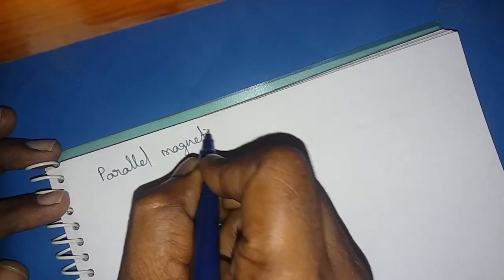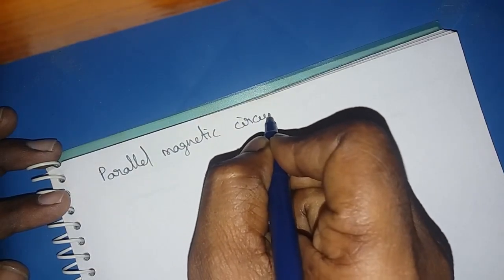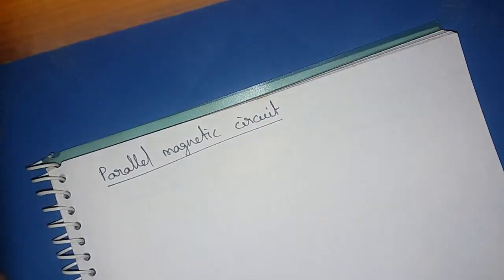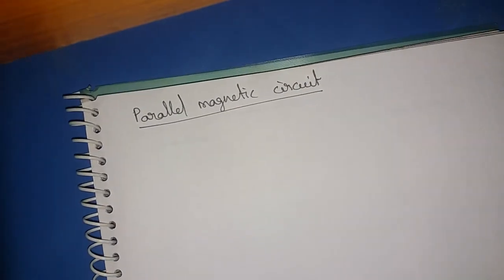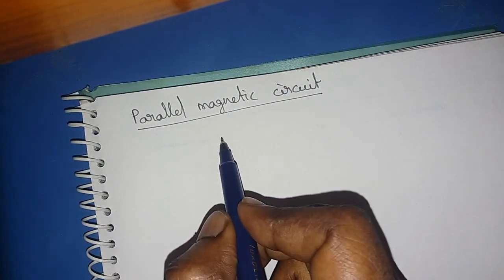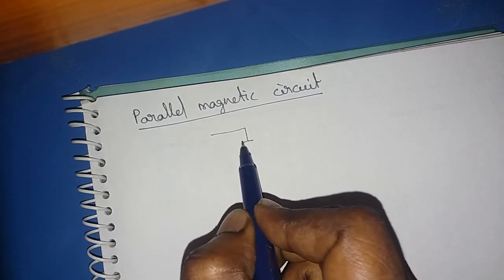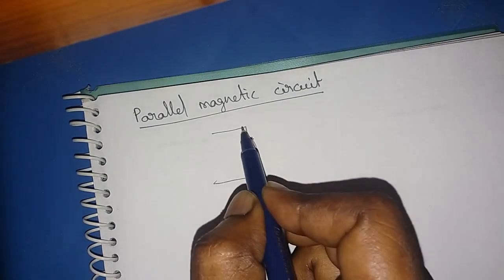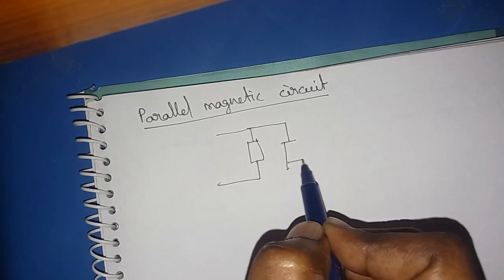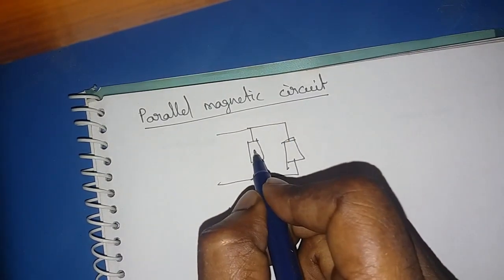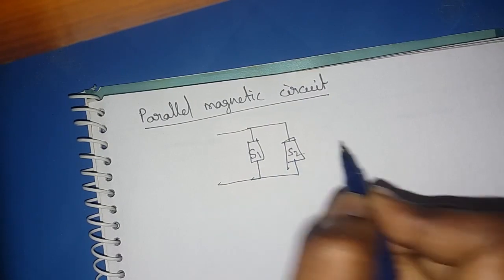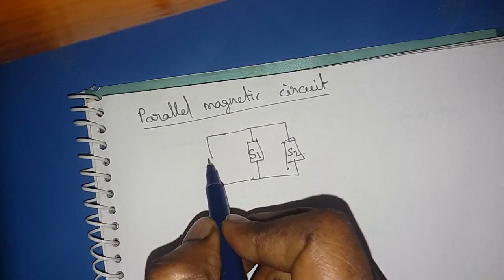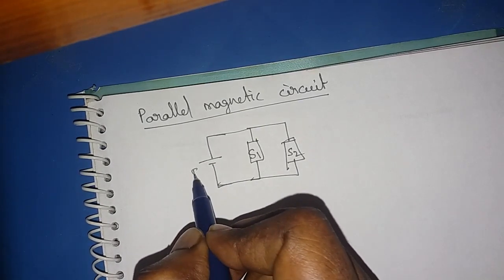Yes, the next one is the parallel magnetic circuit. In the parallel magnetic circuit also, let us assume two different magnetic materials are connected in parallel, with different reluctances S1 and S2, and these are excited by some force F.